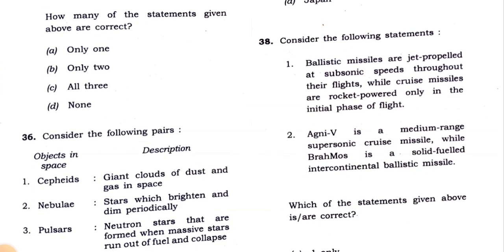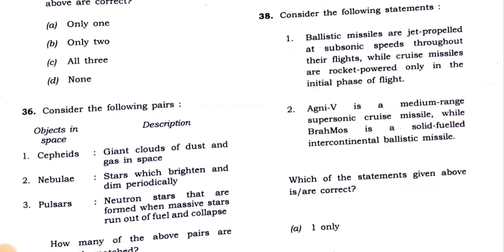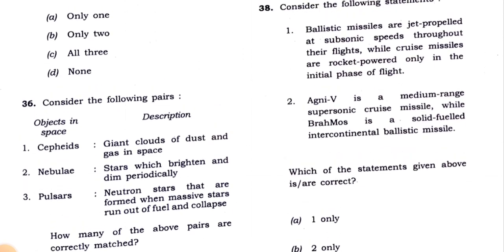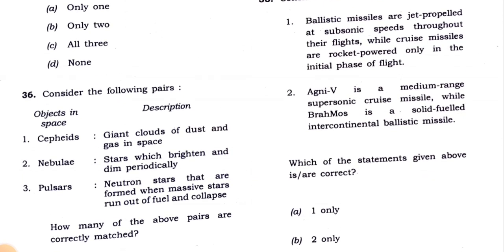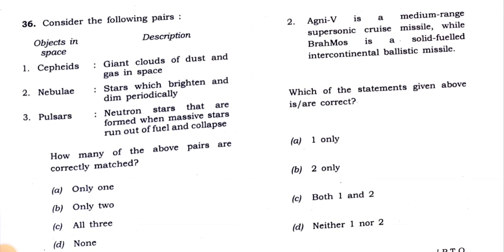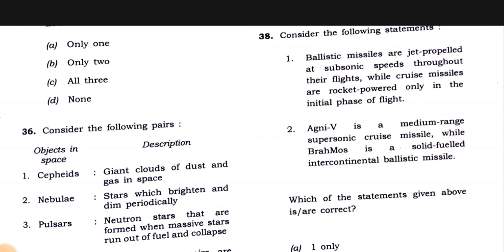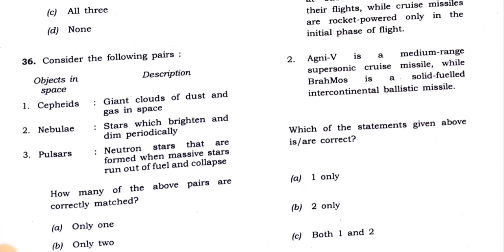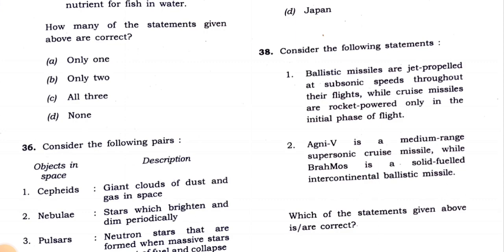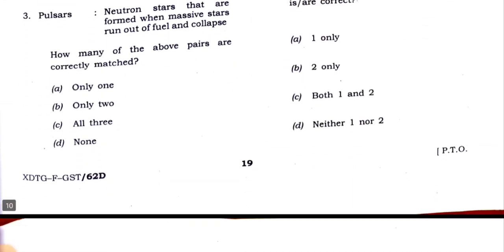Consider the following statements. Ballistic missiles are jet propelled at subsonic speeds through their flights, while cruise missiles are rocket powered only in the initial phase of flight. Agni 5 is a medium range supersonic cruise missile, while BrahMos is a solid fueled intercontinental ballistic missile. So in case of the 38th question, both of them are not correct. Neither one is correct, neither two is correct. So you have to just look at the definition, what are ballistic missiles and what are intercontinental ballistic missiles, and is Agni 5 a supersonic medium range missile or not.